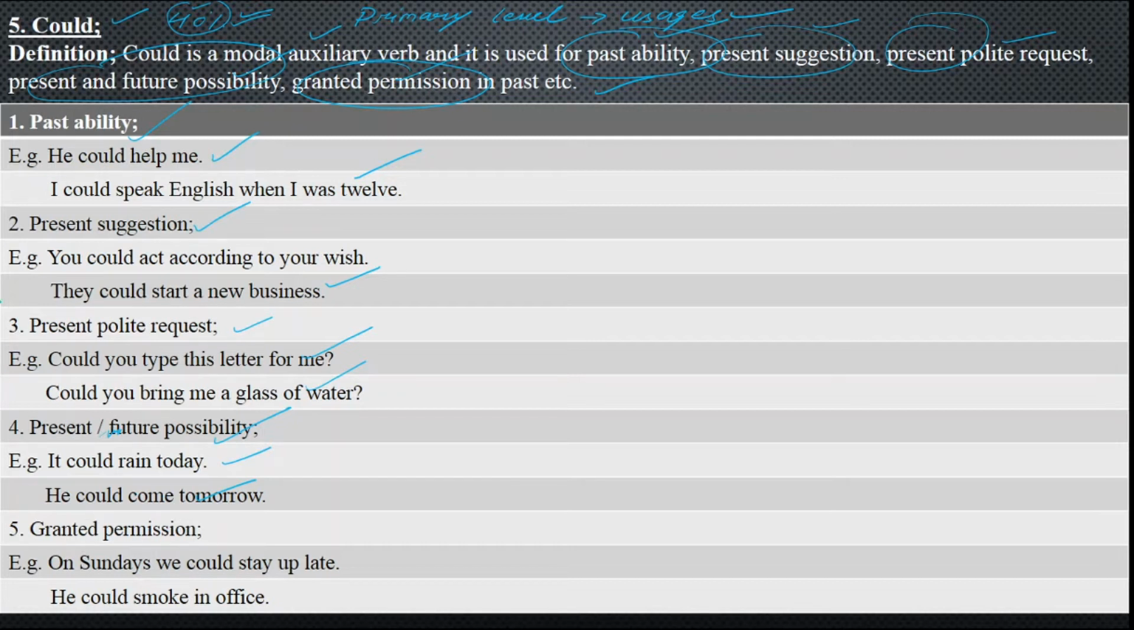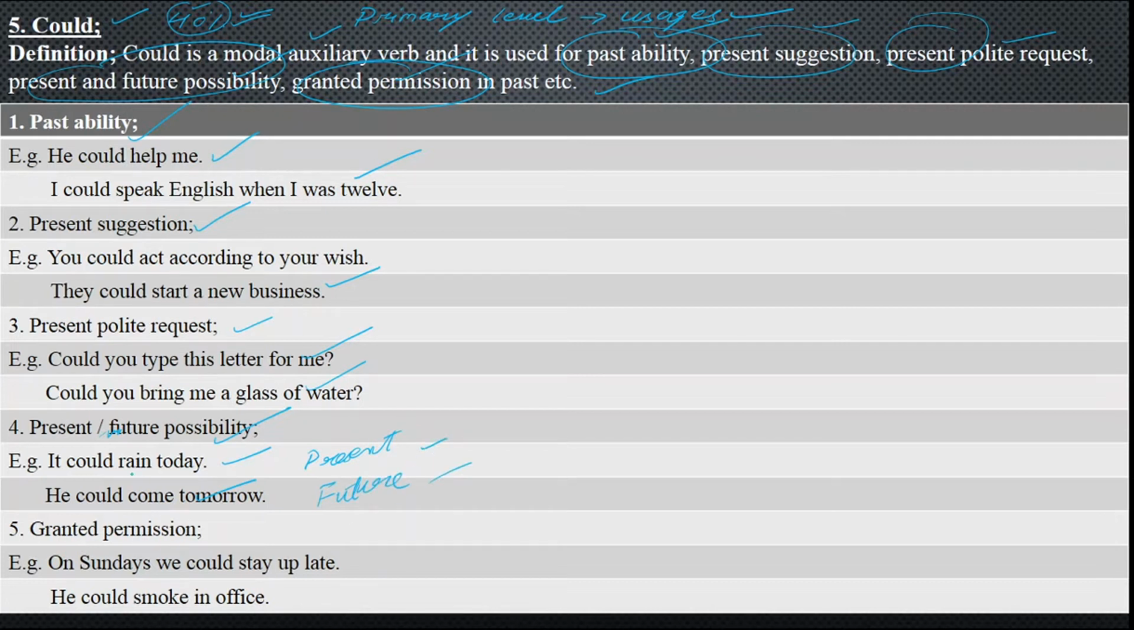And keep in your mind, could is not only used for the past, but it can give the meaning of present and future, where I have written the examples. The first example, it could rain today, has the possibility in the present, and the second one has it in the future.